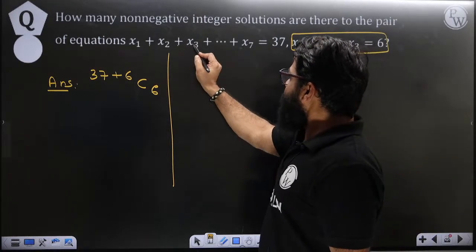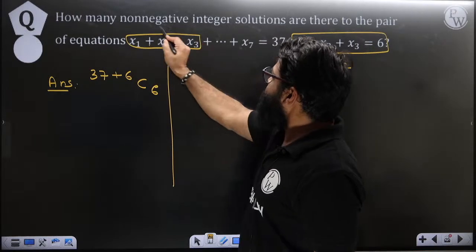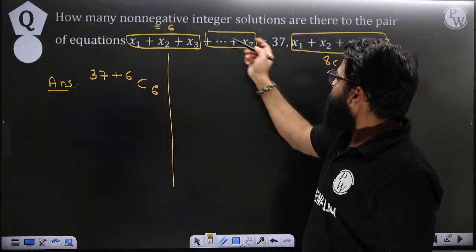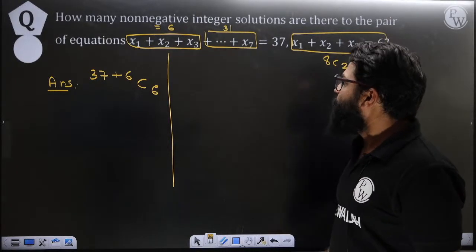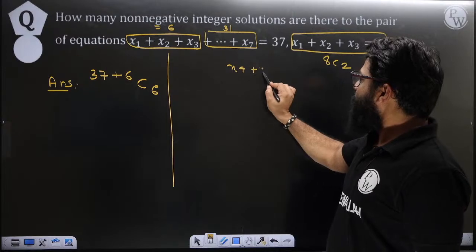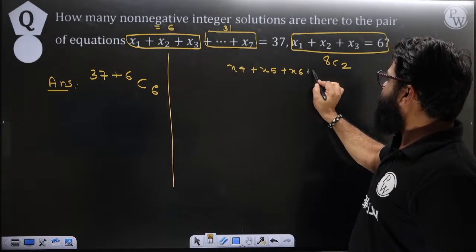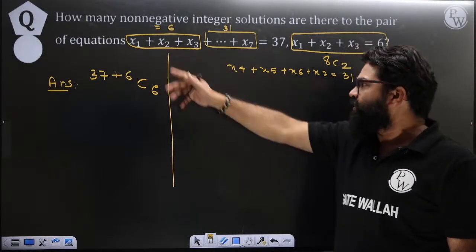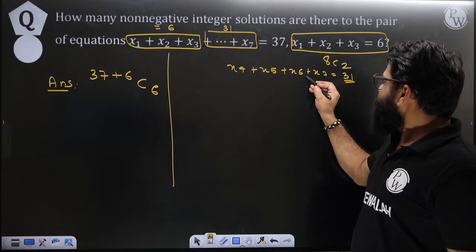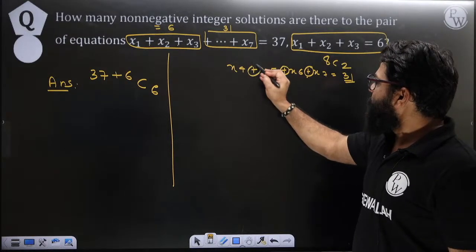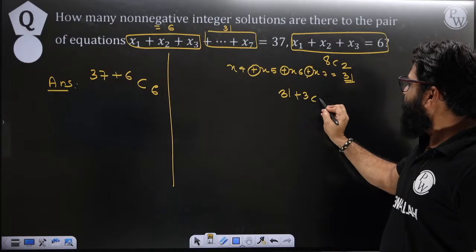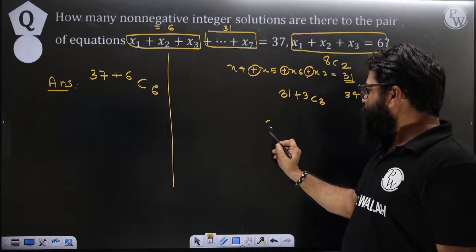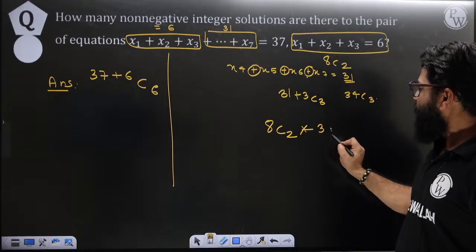But here, this one is basically fixed. For these 3 children you should get an answer of 6. From 37 minus 6, it should become 31. So x4 plus x5 plus x6 plus x7 equals 31, because the 6 has been given to x1 plus x2 plus x3. Now this is 31, and then 1, 2, 3 partitions. So 31 plus 3, and then C3. Here you will get 34 C3. With the help of the product rule, we can write it like that.